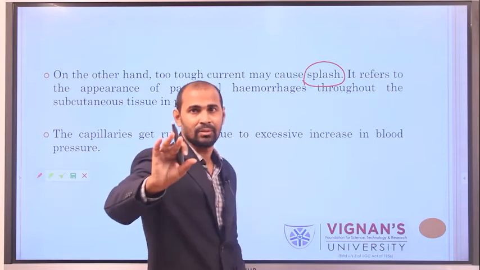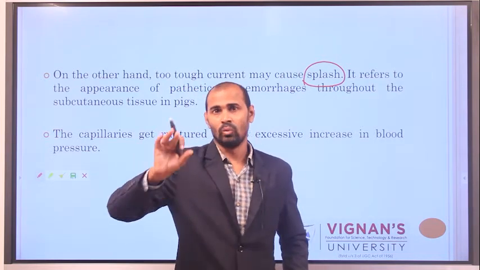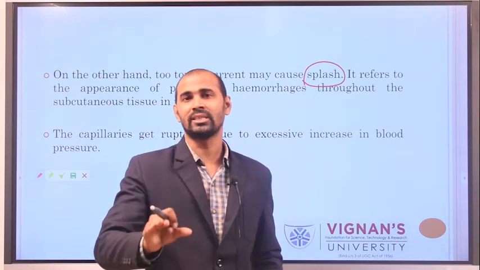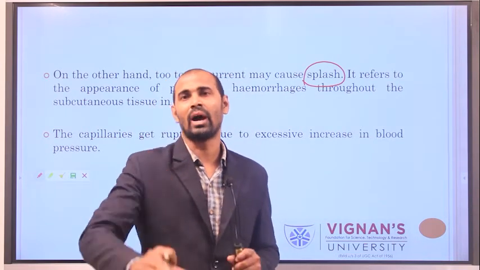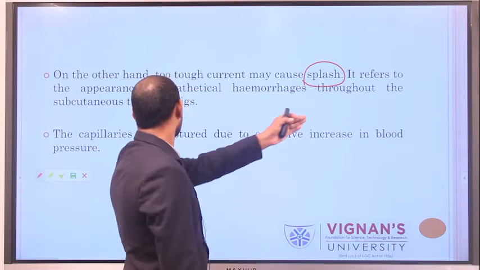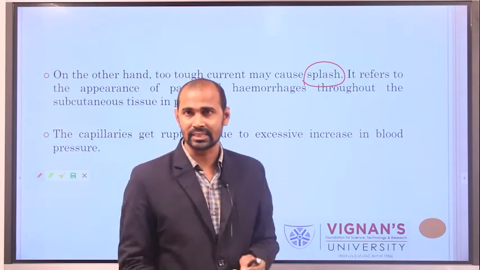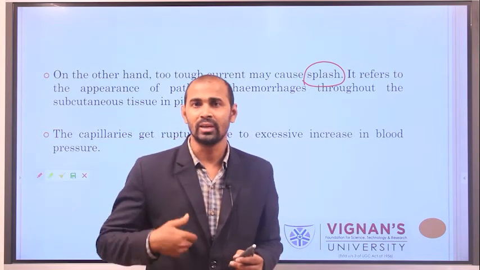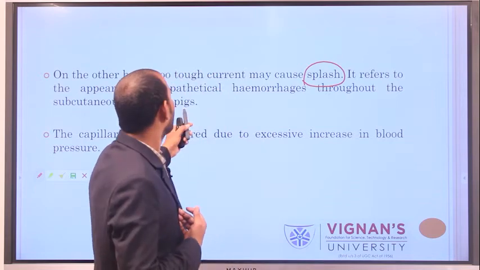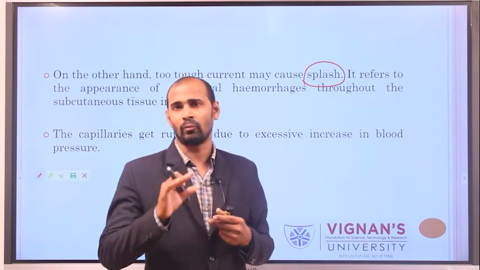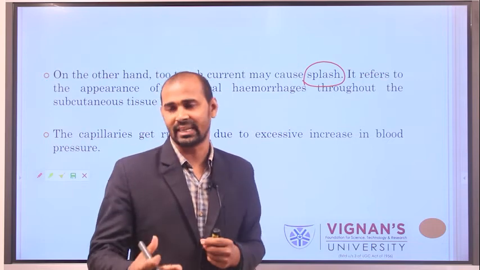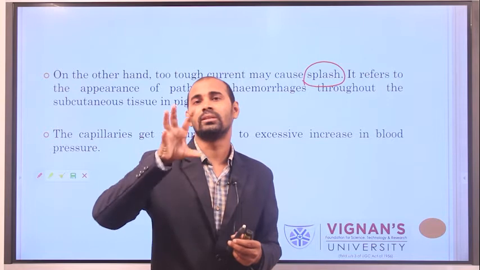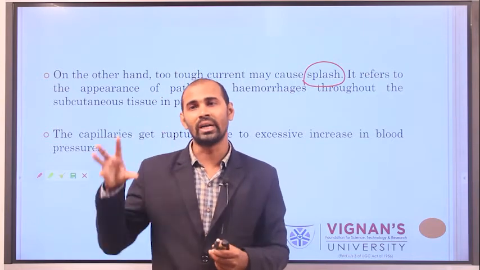Splash is an undesirable condition which we generally see in animals because of high electrical voltage. This splash causes collapse of blood vessels and helps in the formation of petechial hemorrhages. These petechial hemorrhages degrade the quality of the meat.